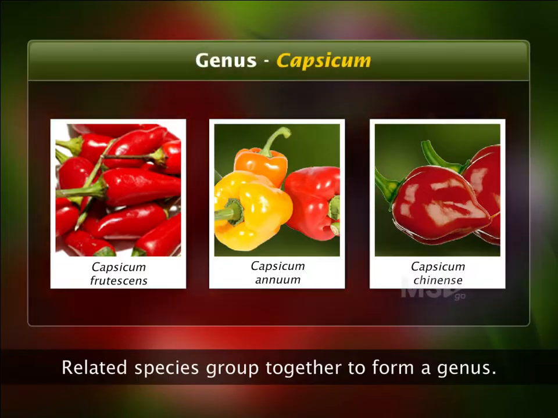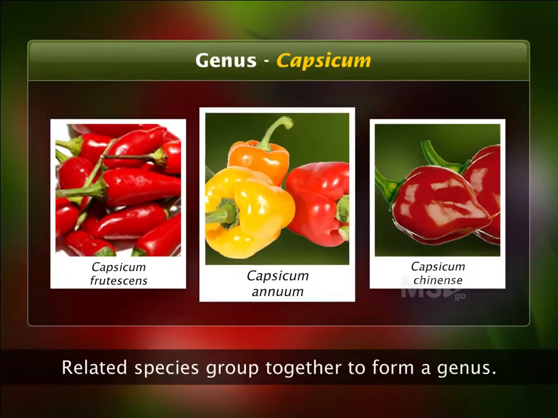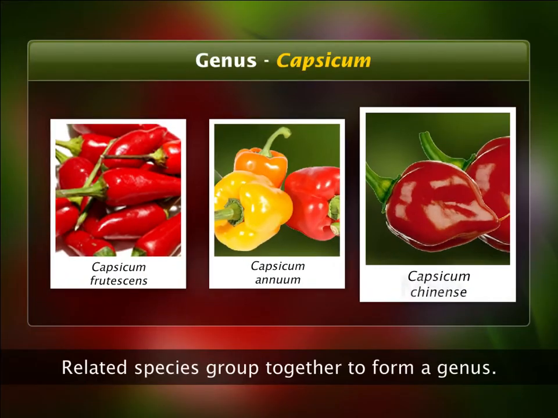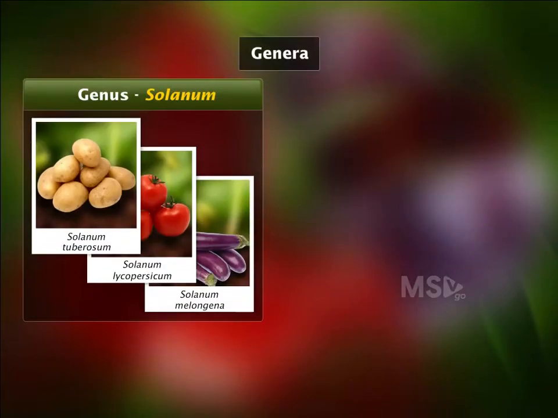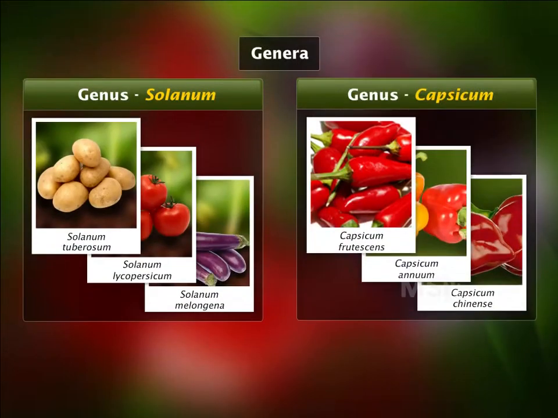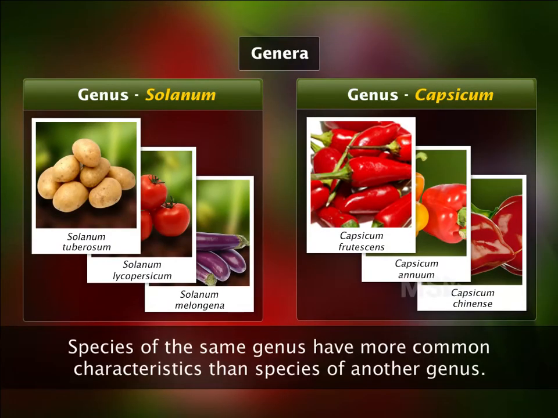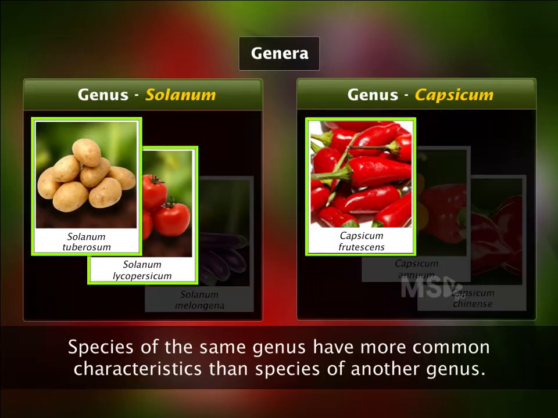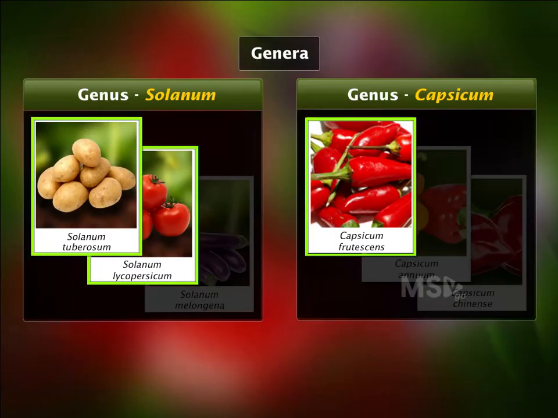Consider another plant genus, Capsicum. Genus Capsicum consists of different species such as the Thai pepper, the bell pepper, and the habanero. Genus Solanum and genus Capsicum are 2 distinct genera, plural of genus. It is evident that species belonging to the same genus have more similarities than species of different genera.